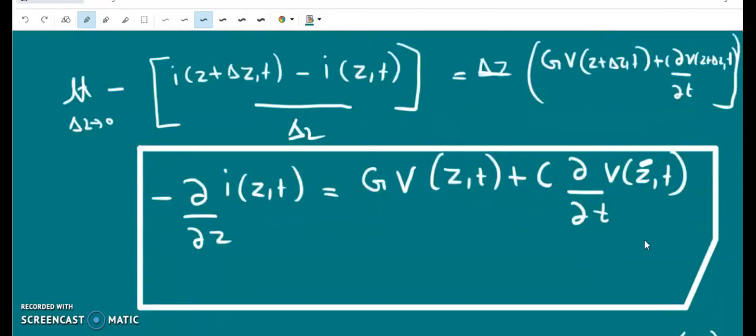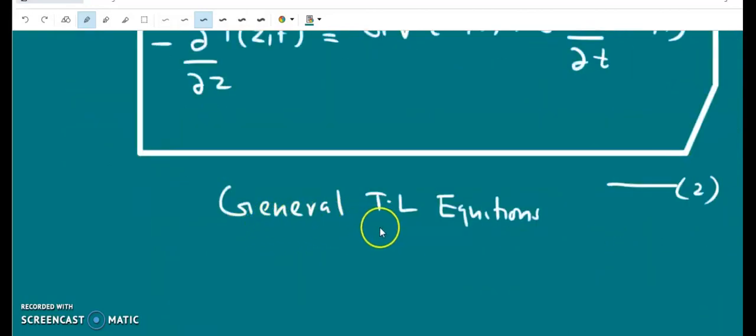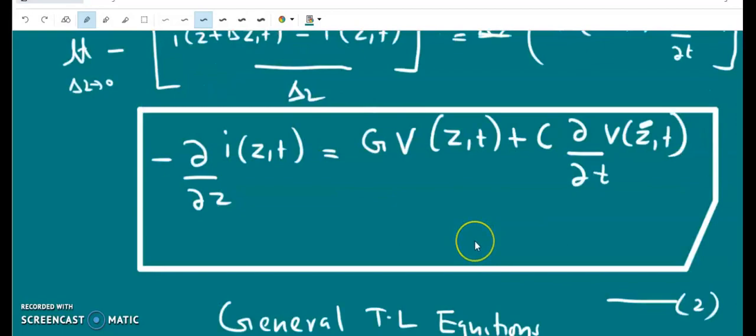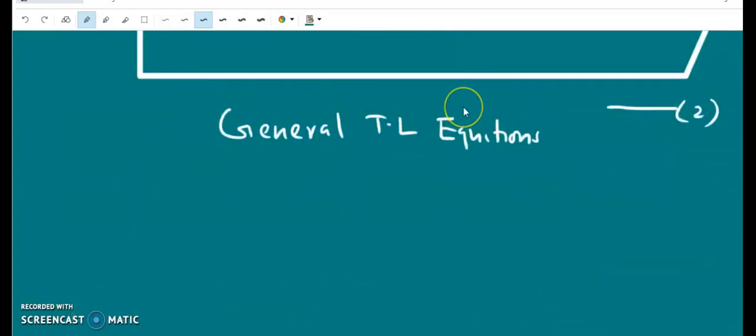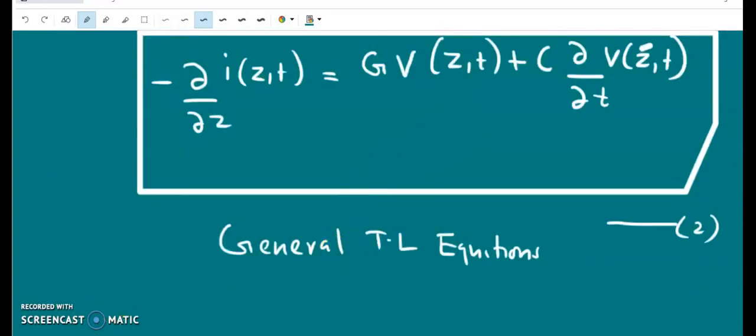So these equations number 1 and 2 are called the general transmission line equations. They are a pair of first order partial differential equations in V of z,t and I of z,t. They are given by: minus ∂/∂z of I(z,t) equals G into V(z,t) plus C into ∂/∂t of V(z,t), and minus ∂/∂z of V(z,t) equals R into I(z,t) plus L into ∂/∂t of I(z,t). So these are the general transmission line equations.